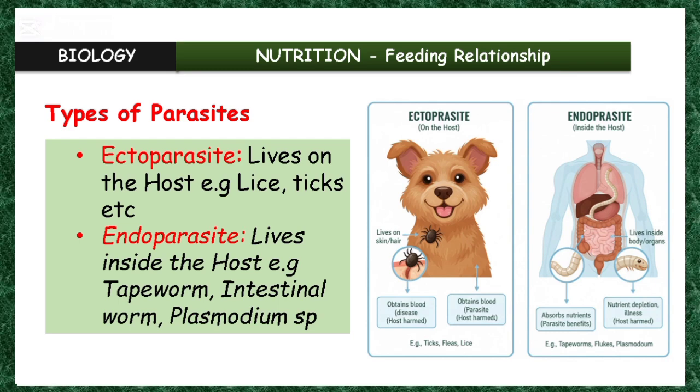When the parasite is in the host, the parasite becomes an endoparasite. So we have two types of parasites. We have the endoparasite and the ectoparasite, and we have so many examples.